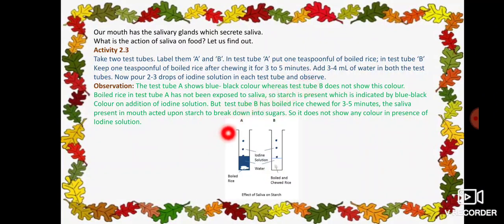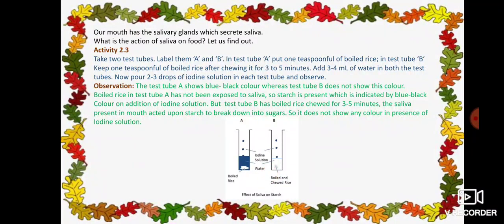See, what you have to do is you have to take two test tubes. These are made of glass. These are the two test tubes and label them as A and B. This is test tube A, this is test tube B. In the test tube A, you have to put boiled rice, a teaspoonful of boiled rice. In the test tube B, you have to put a teaspoonful of boiled rice, but it has to be chewed for 3 to 5 minutes.